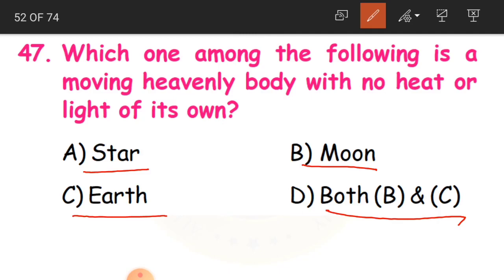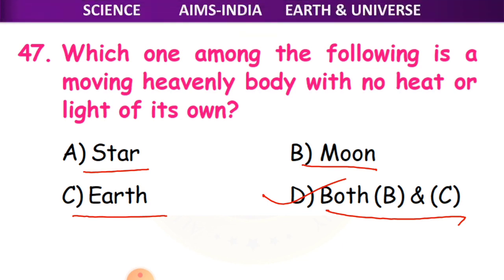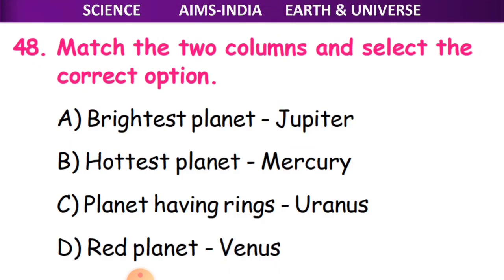So the answer is D option, that is both B and C, because moon and earth do not have their own light, and they do not produce heat on their own either. They reflect the light and heat of the sun. So D option, that is both B and C, is the right answer. Clear, children?